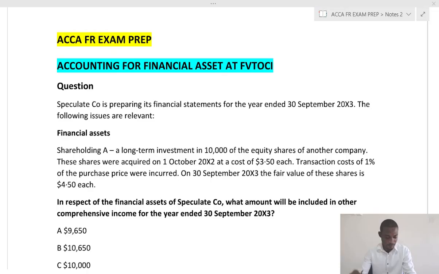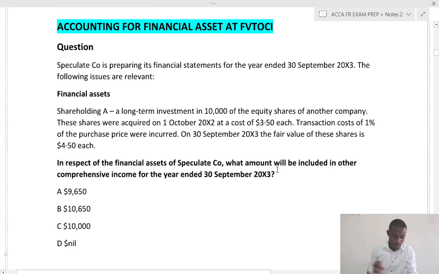In this video, I'll be taking you through how to account for financial assets measured at fair value through OCI. Now let's look at this example. I'll start with the requirement. In respect of the financial asset of Speculate, what amount will be included in other comprehensive income?